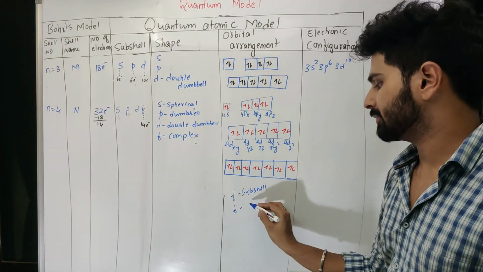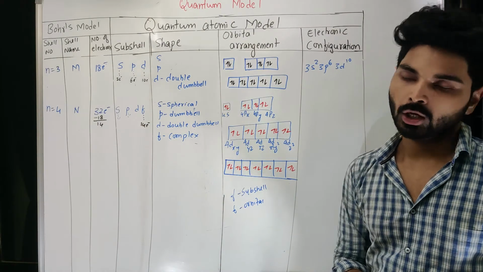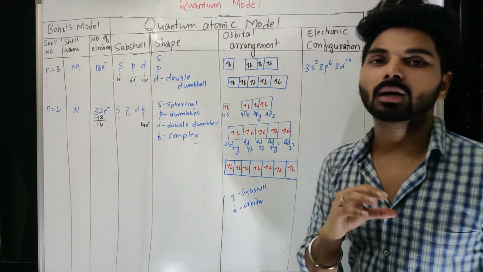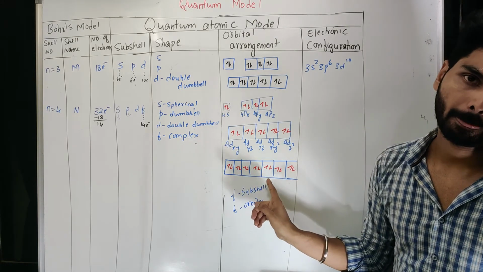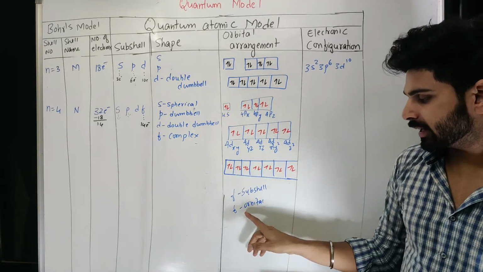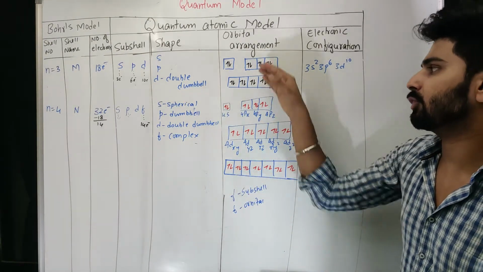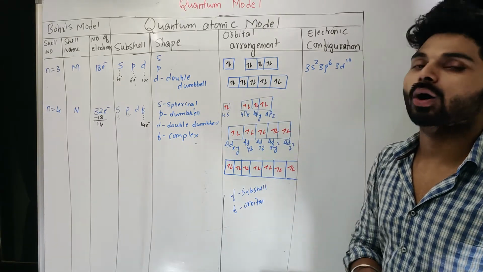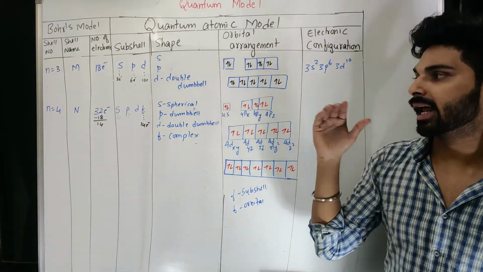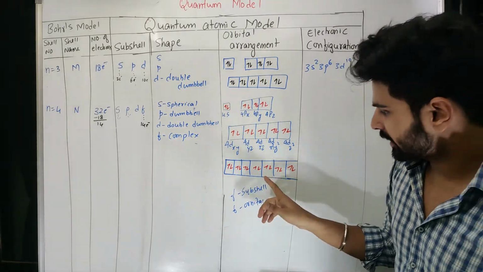But when I say F sub S orbital, that time I am talking about any one of them. So remember, maximum electrons that can be accommodated in F subshell is 14. Maximum electrons that can be accommodated in F orbital is only 2. For that matter, any orbital, any box you are considering, can accommodate a maximum of 2 electrons. That can be S, P, D or F, anything. I hope you are getting this.